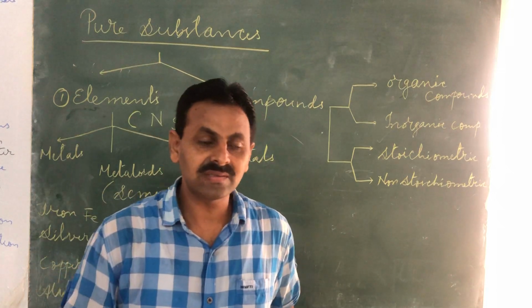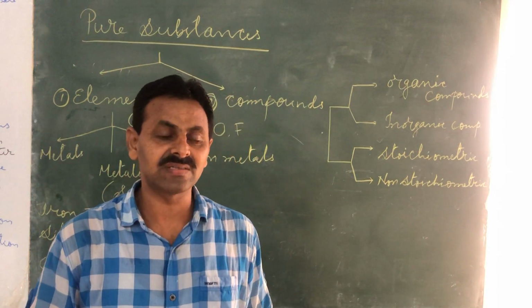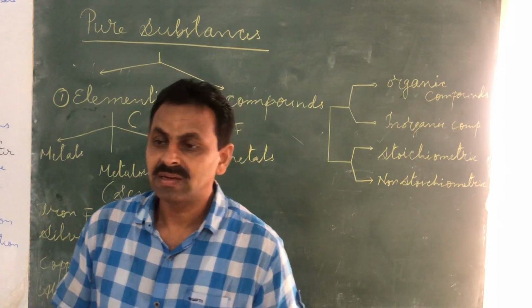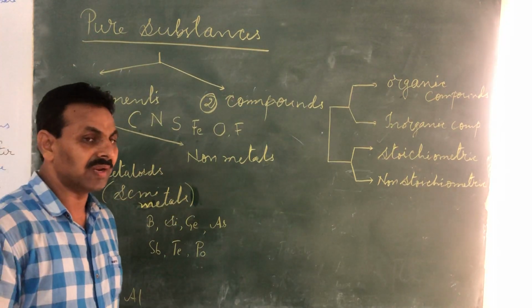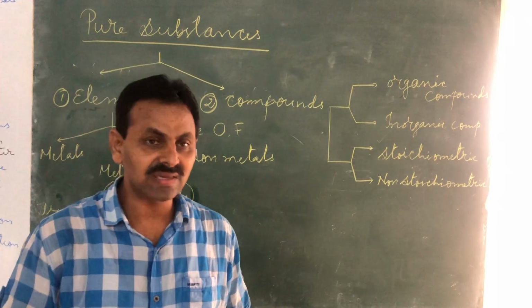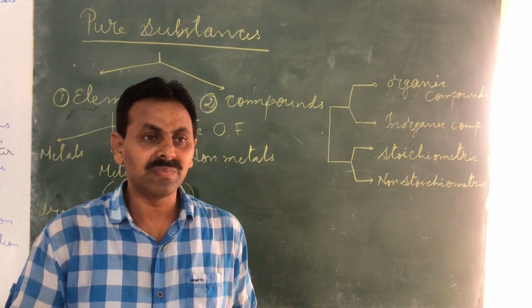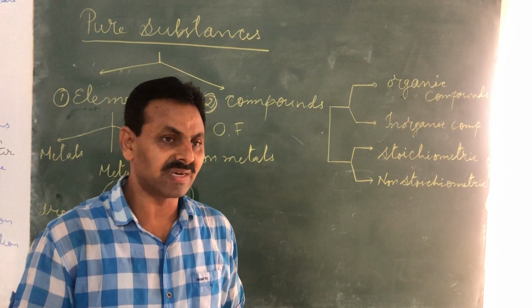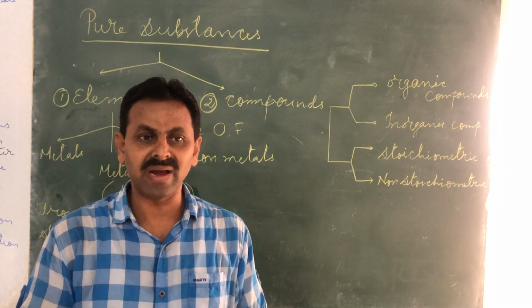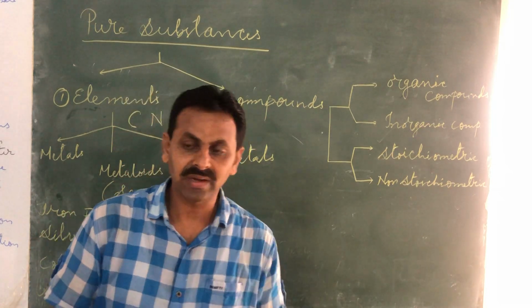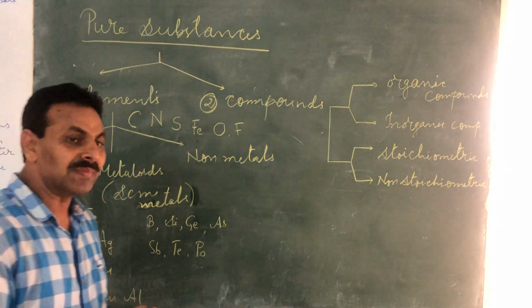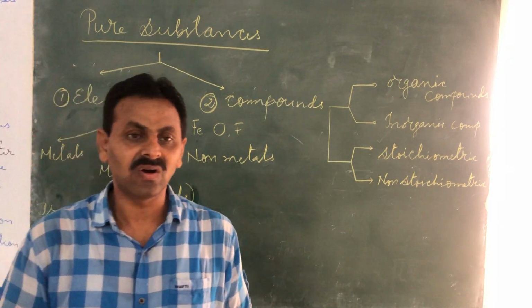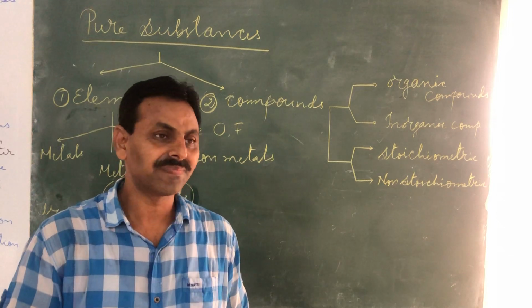Back to the chemistry class. This is again for classes 6 to 9. We are continuing with the lesson named Matter Around Us. I'll briefly tell you what we have so far studied. We understood what is matter. We understood the types of matter on the basis of physical state.